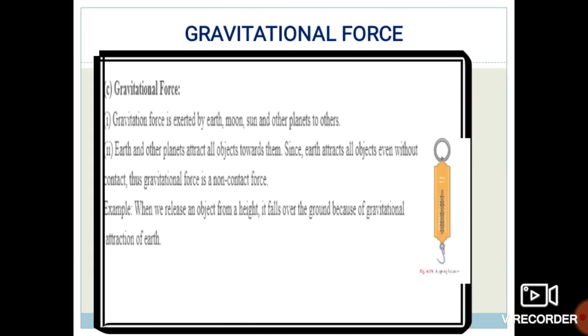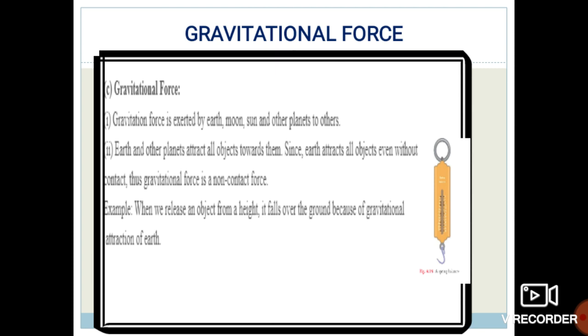Next one is the gravitational force. Okay students, the name gravitational force itself indicates that it is related to gravity.